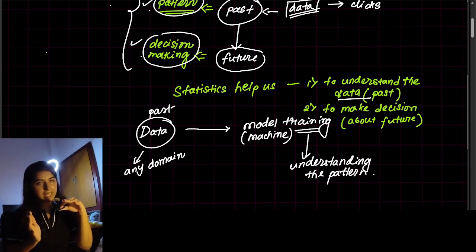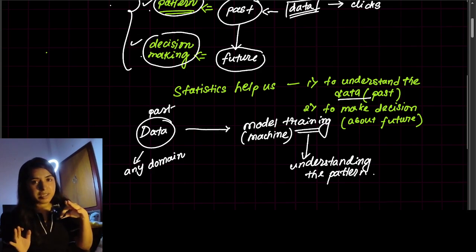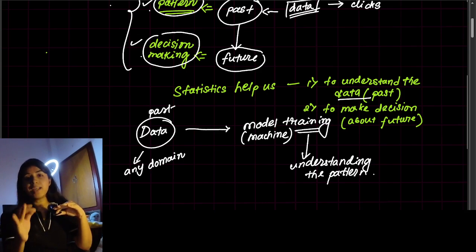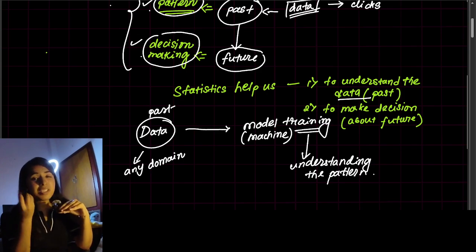Now, in data science, after the model is trained, what will happen? It will give you some decisions. It will make some classification. This is right, this is wrong. This is the movie you have to watch. This you may dislike. These are all the products you may not buy. So these are all the decisions actually taken by the machine.